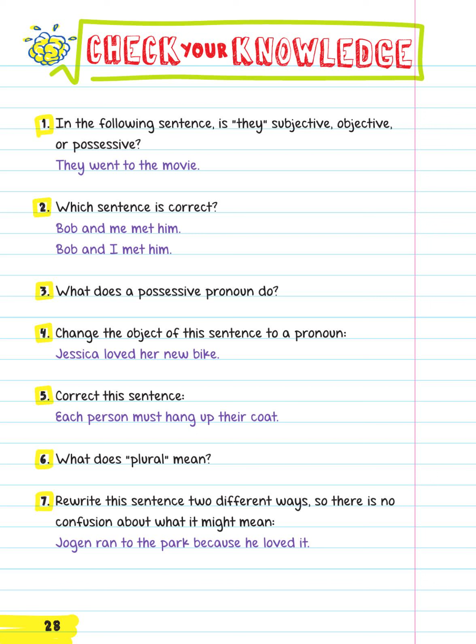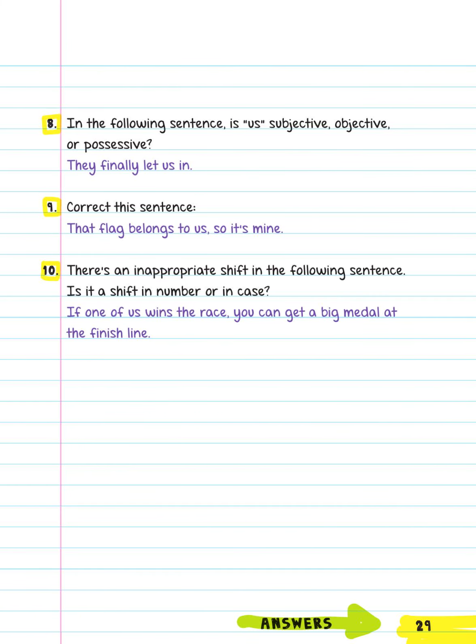5. Correct this sentence. Each person must hang up their coat. 6. What does plural mean? 7. Rewrite this sentence 2 different ways, so there is no confusion about what it might mean. Yogan ran to the park because he loved it. Check your knowledge continues. 8. In the following sentence, is us subjective, objective, or possessive? They finally let us in. 9. Correct this sentence. That flag belongs to us, so it's mine.